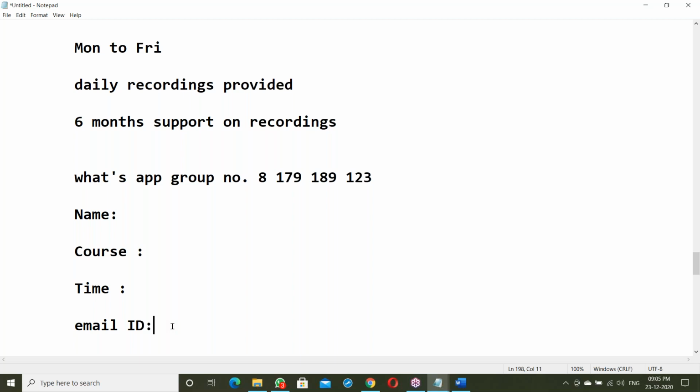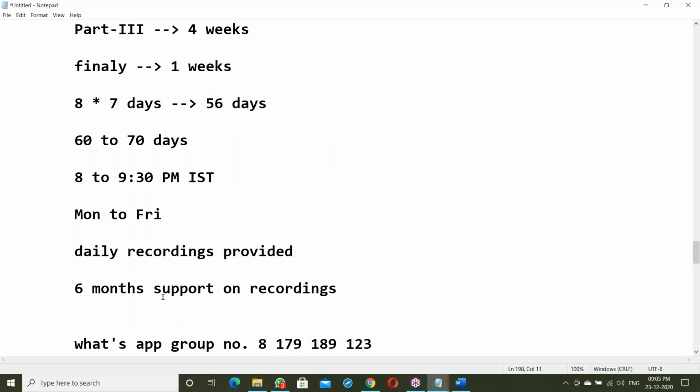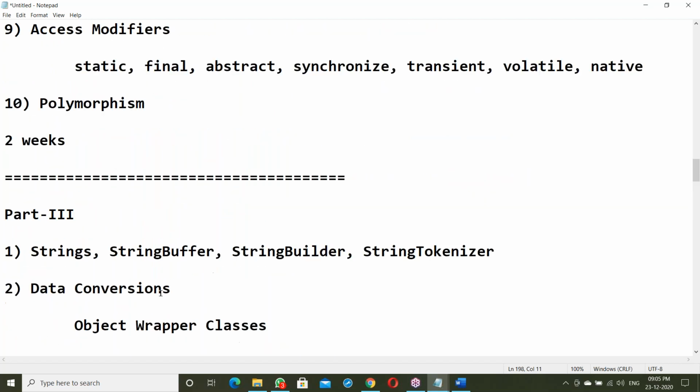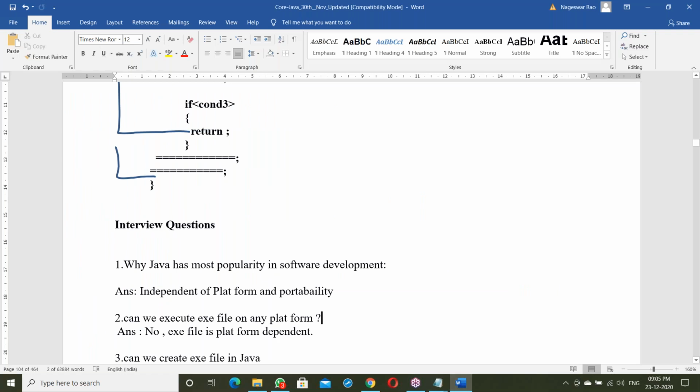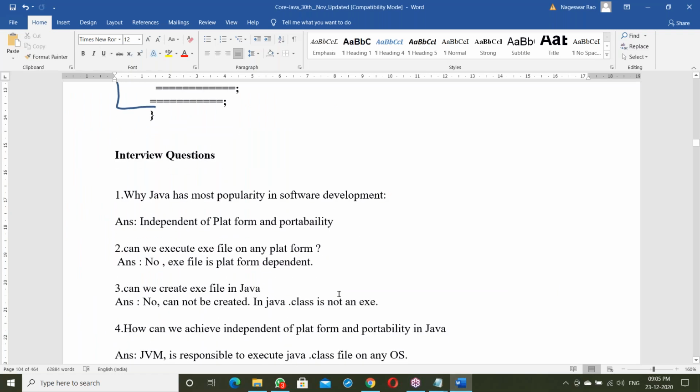Yes, guys, any doubts regarding the course contents and these documents? Timings are fixed, no change. 8 to 9:30, it's a fixed one. No change of time here.